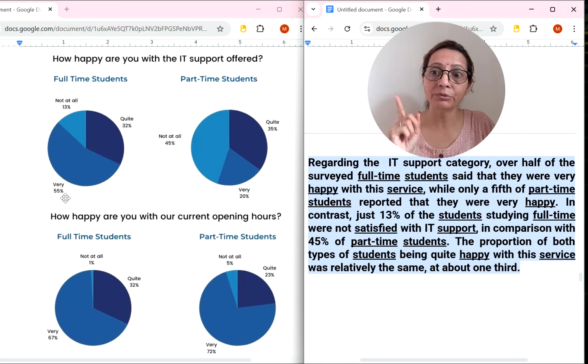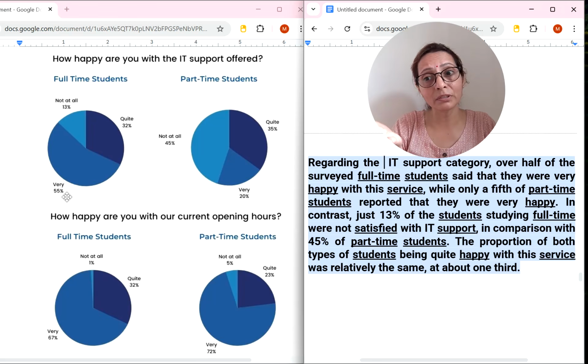See this, instead of writing 55%, because we already have this percentage, why should we write the same percentage when we have vocabulary? Regarding the IT support category, over half of the surveyed full-time students said that they were very happy with this service. We are talking about the IT service, first diagram. While only a fifth of part-time students, only a fifth, 20% it is given, reported that they were very happy.